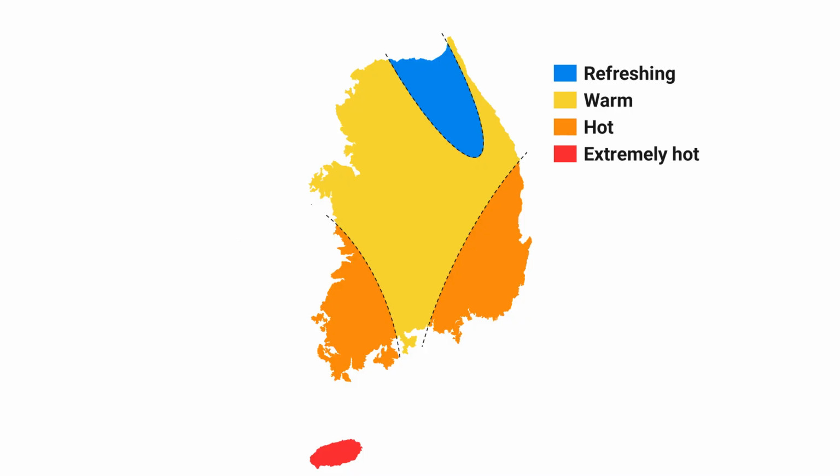The coolest summer temperature can be found along the northern mountain range, while towards the southern coast it is a much more hot and humid climate. The northwestern part of South Korea also gets pretty warm during the summer, though not as much as the southern parts. The hottest and most humid and almost tropical climate can be found on Jeju Island, south of the mainland.